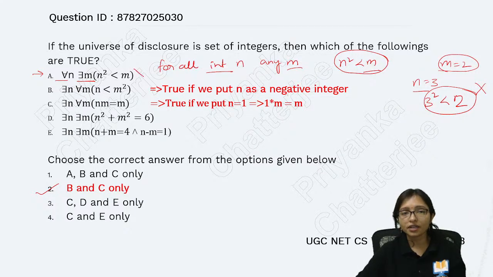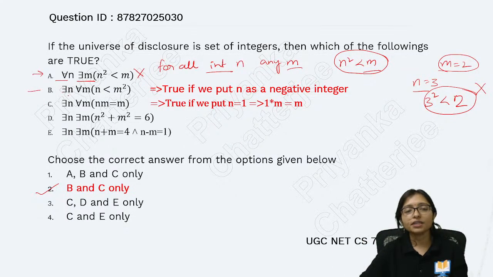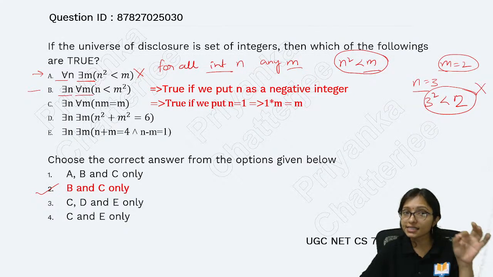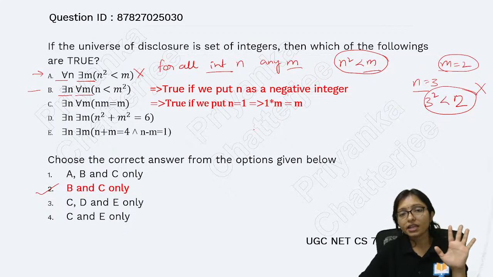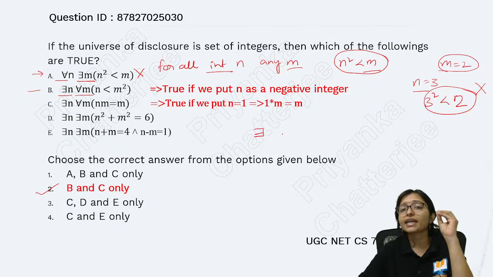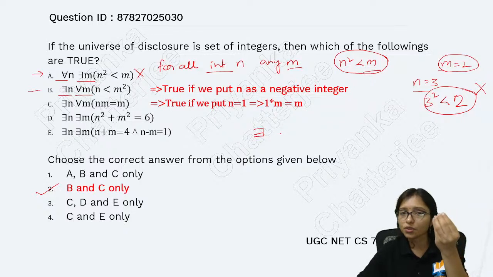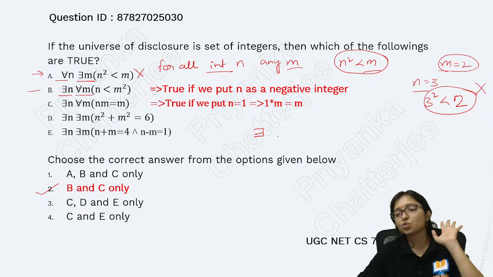This is definitely not true, and that's why it is wrong here. Now see option B: there exists n for all m. It means there exists some n. Whenever there exists, if you are able to prove it for any single value, then it is true.